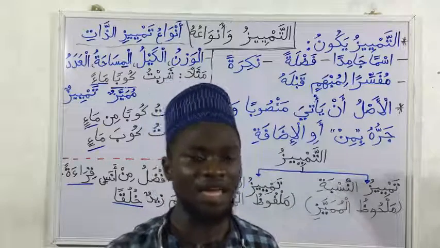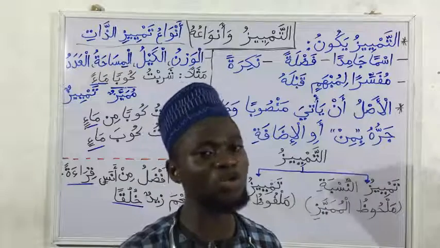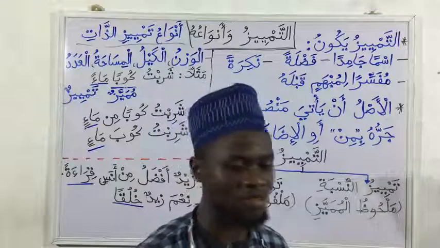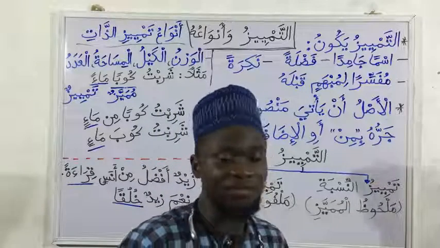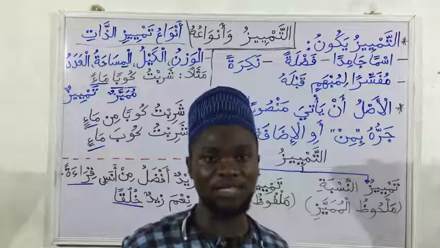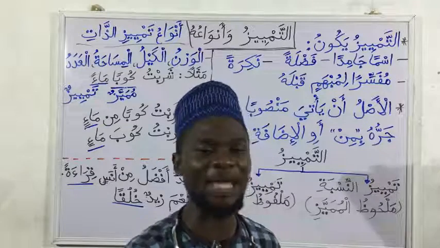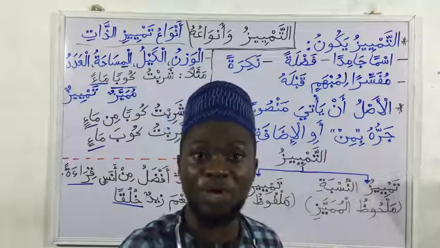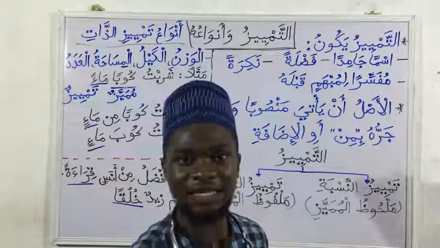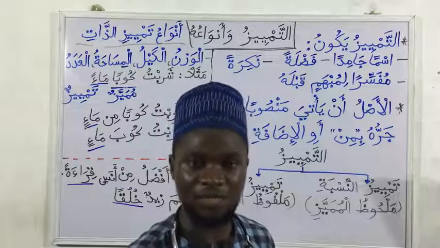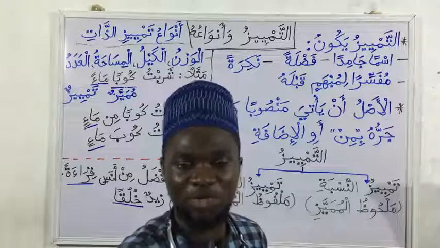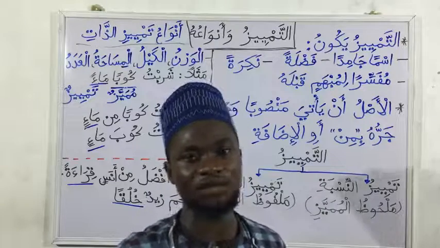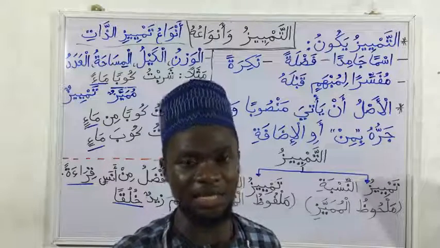It is a unit of measurement, but it is not weight. It is capacity. Just like in some parts here in Nigeria we use a tin of tomato to measure. So that tin is capacity. That kind of measurement is scale.